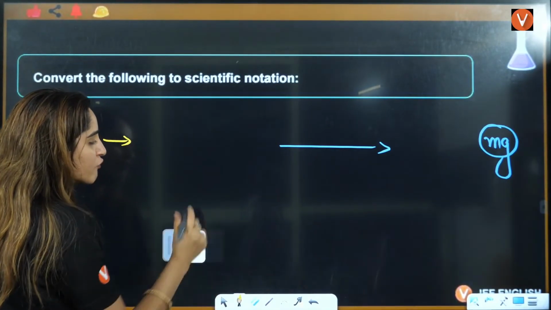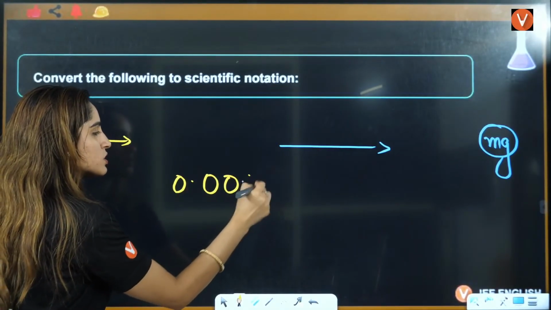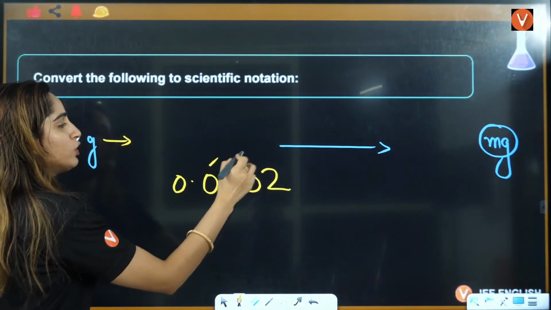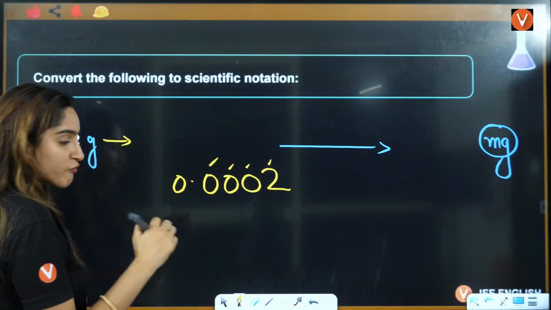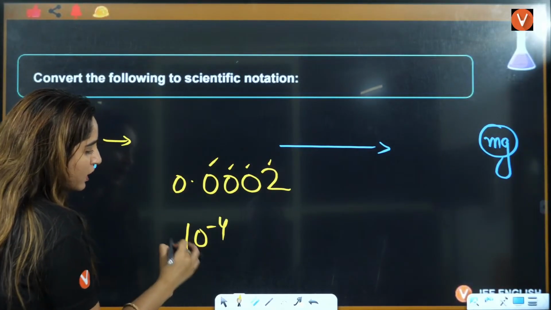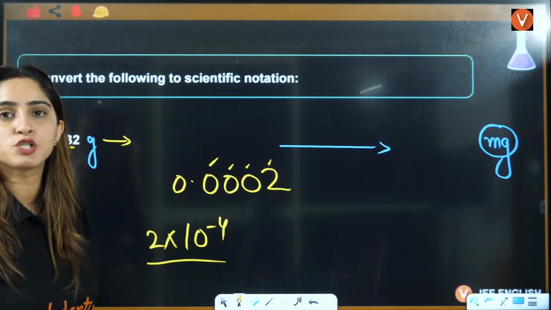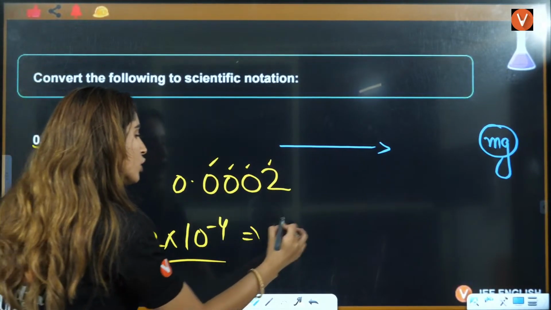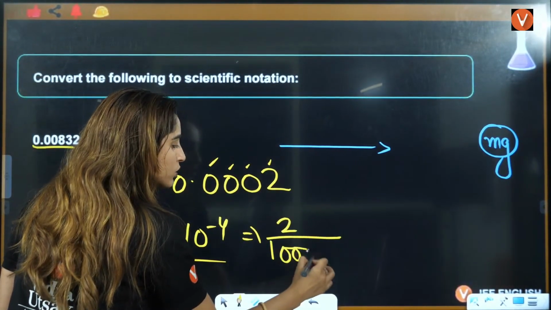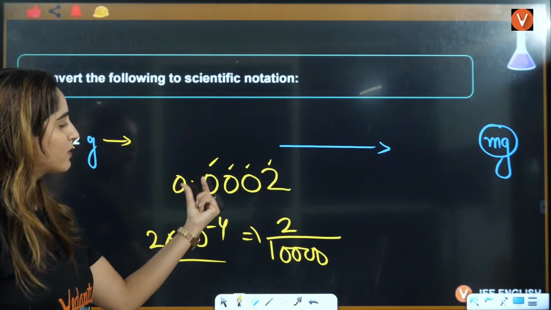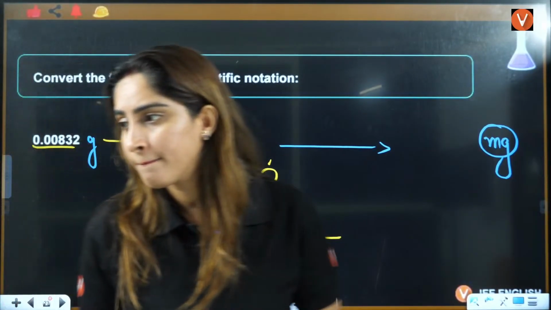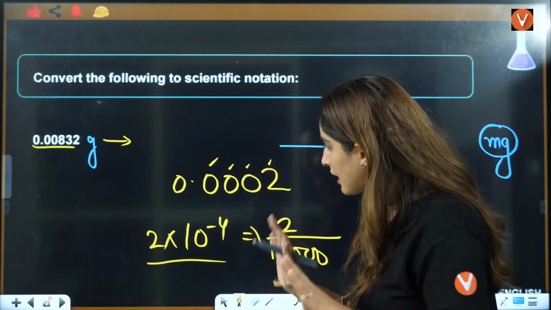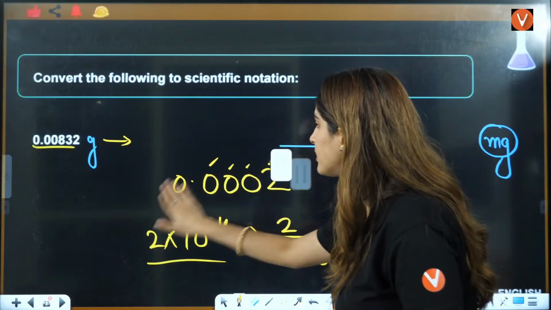Let's see, you have 0.0002. 1, 2, 3, 4. 4 units after this, that means 2 will be multiplied by 10 raised to power minus 4. That means it will be 2 divided by 1, 2, 3, 4. That's how you got 0.0002. Okay? Understood everybody? Understood that simple concept here, right?